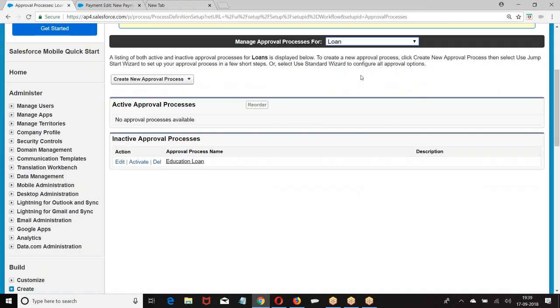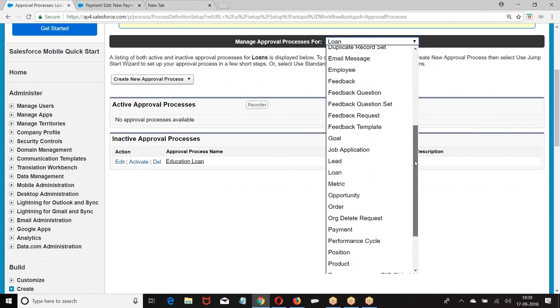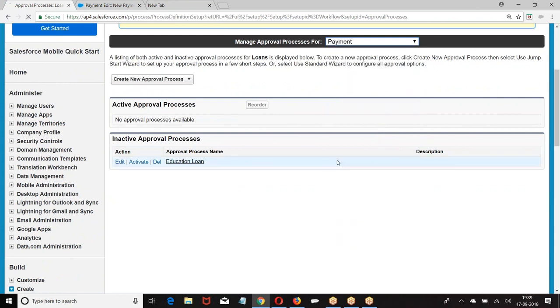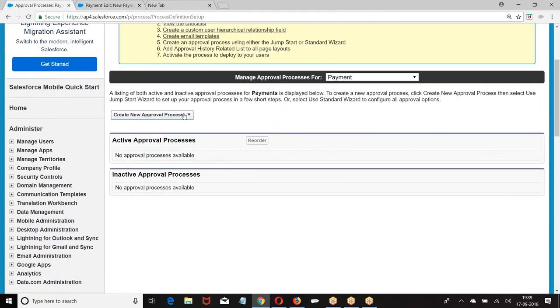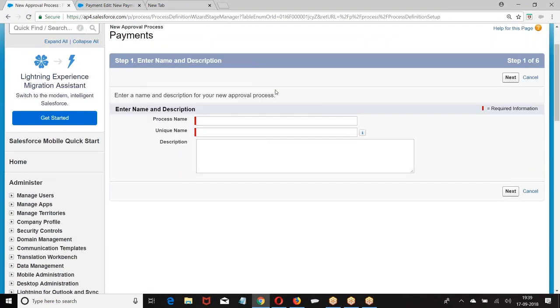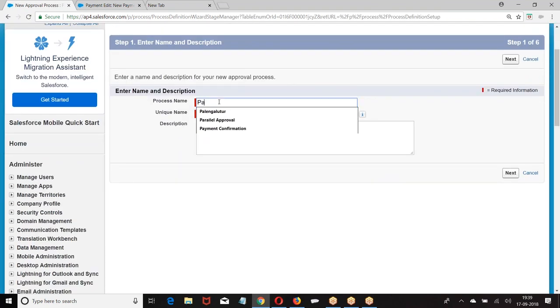What is the object? Payment object. Create the new approval process, standard setup wizard, payment approval.